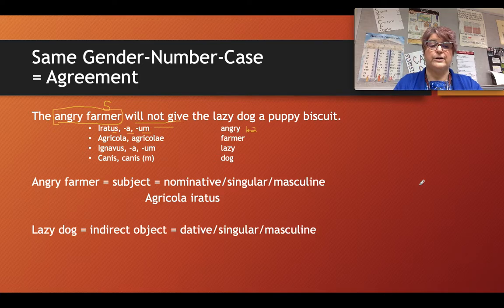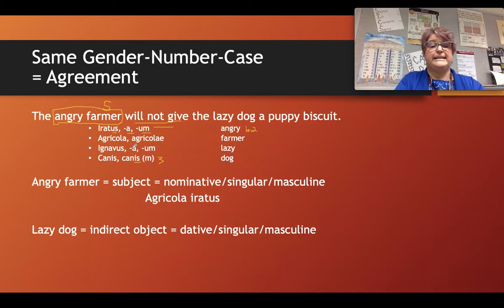Dog is singular, and we can tell from the vocabulary list that dog is masculine. We can also tell from the vocabulary list by looking at the genitive form of dog that it belongs to third declension. So when you are looking at the chart in front of you that has both noun and adjective endings on it, you have to make sure that you pick the dative masculine singular ending for a third declension noun, because that's what dog is.